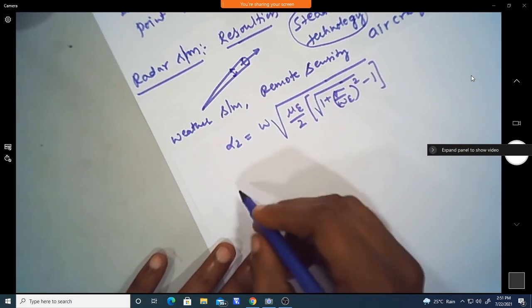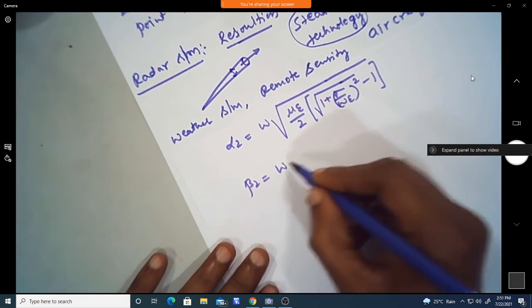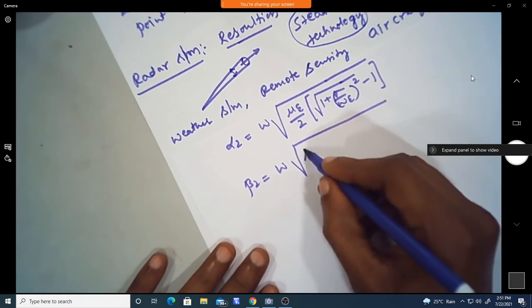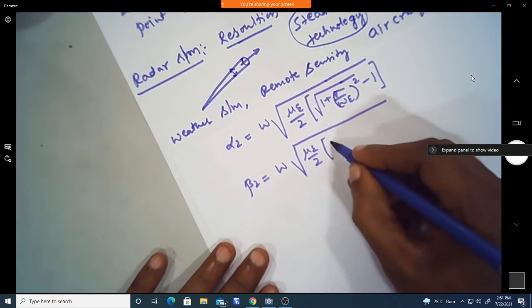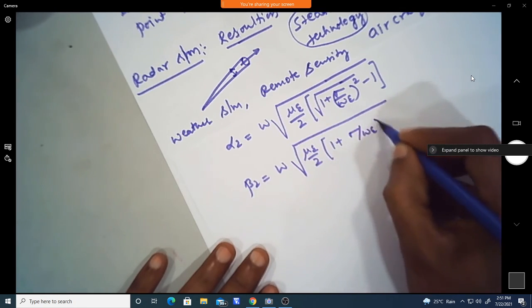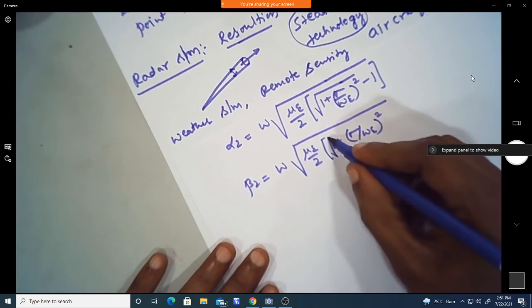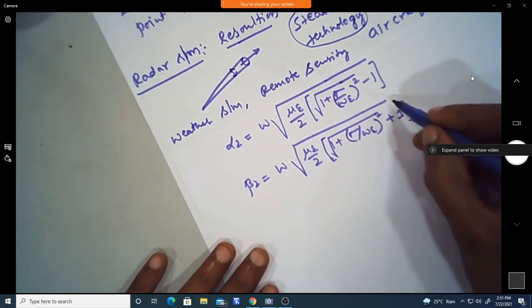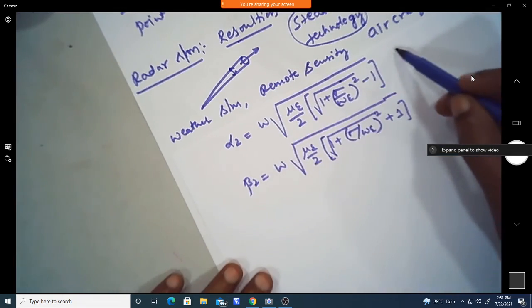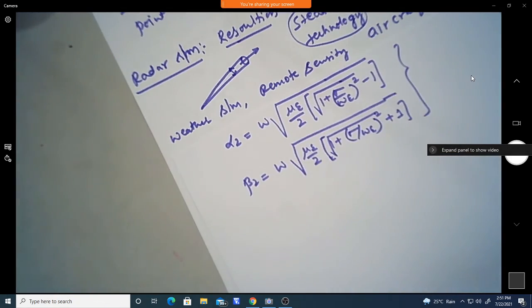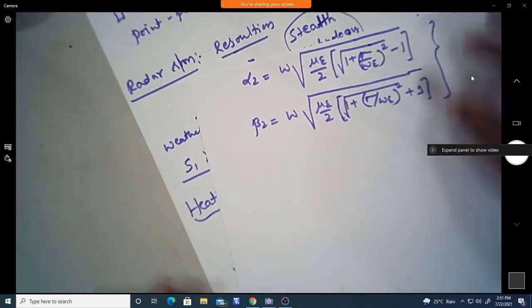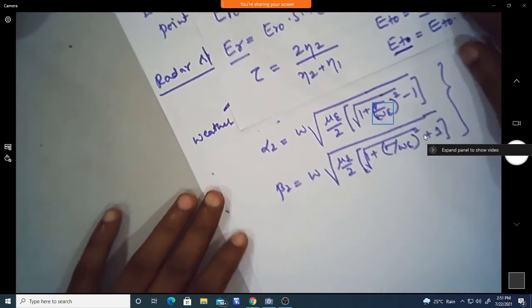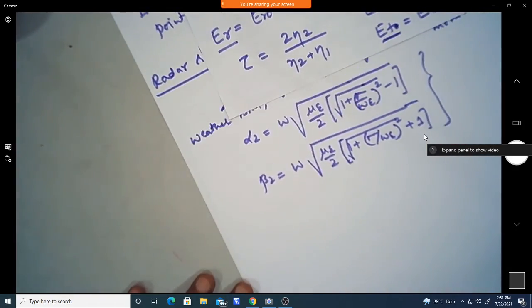And beta 2 is omega into root of mu epsilon by 2 into square root of 1 plus sigma by omega epsilon whole square, plus 1. So we can find alpha 2 and beta 2 in medium 2. This is how we find the reflected and transmitted voltage and also alpha 2 and beta 2 in medium 2.